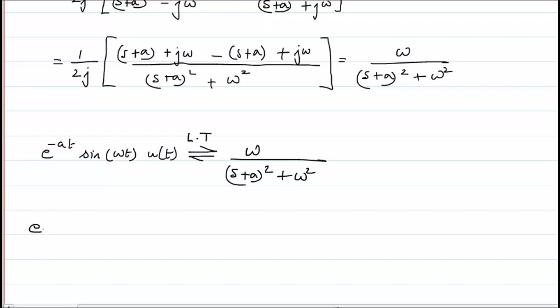And the Laplace transform of e raised to power minus at, instead of sine, if I have cos omega t u of t,